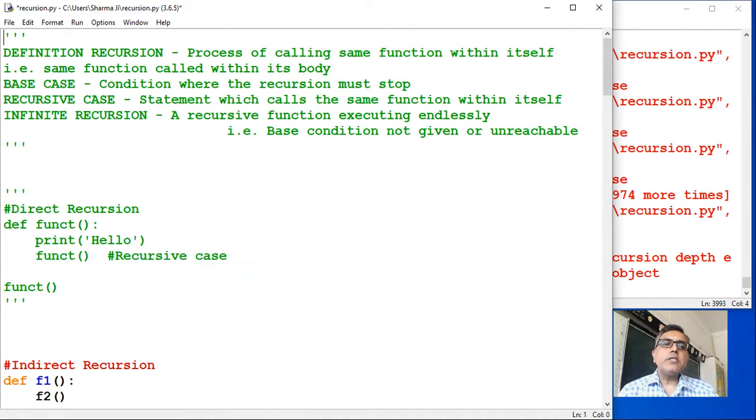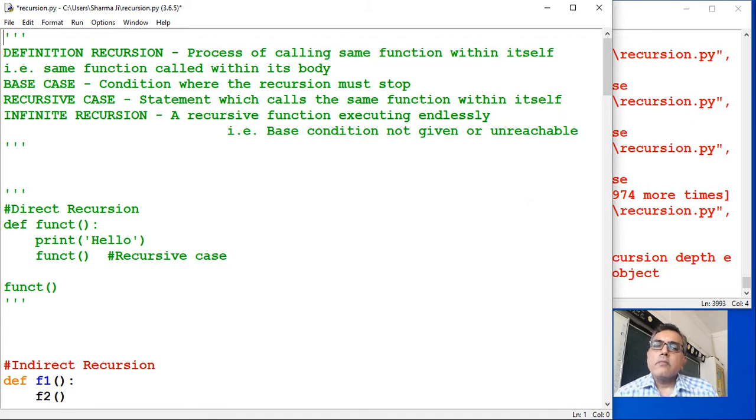Now whenever you do recursion, you must understand that there are three things in a recursive function. First, the function name, the name of the function. Then the function should have a base case. What is a base case? It is the condition where the recursion must stop. We have seen infinite recursion in the previous example. So the base condition is the condition where this recursion must stop.